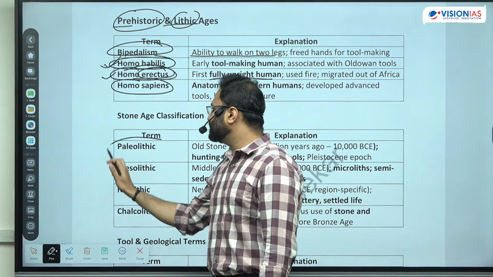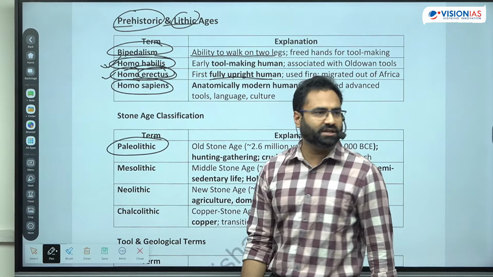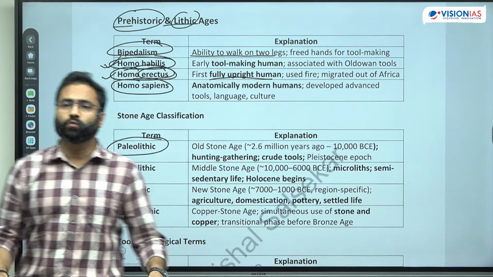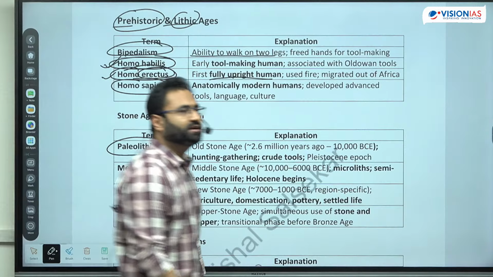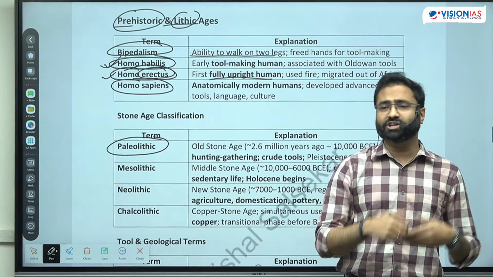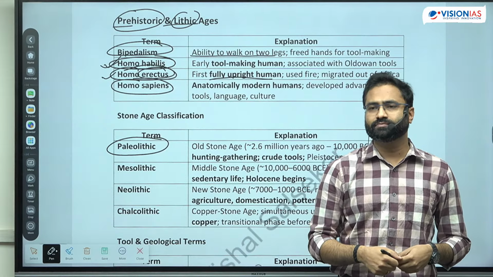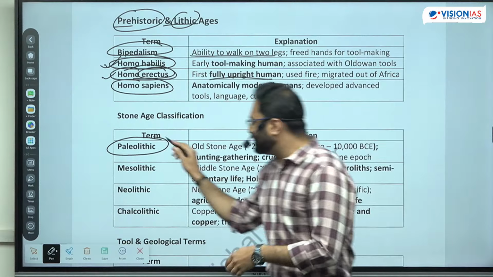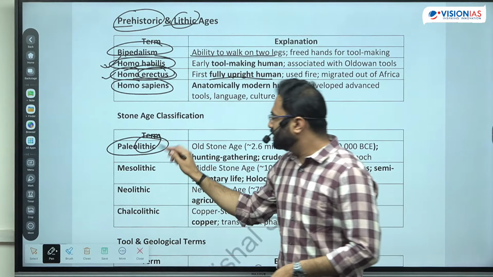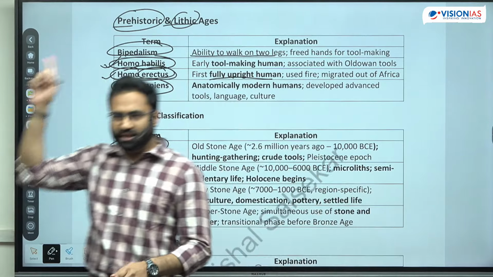Next is the classification of ages. So Paleolithic, it is the what type of age, and what is the classification of the Paleolithic age? And is there further classification in this particular age also? This is the early type of stone age, right? So lithic means the stone, जैसे मैंने बताया. So it is the early stone age, right?